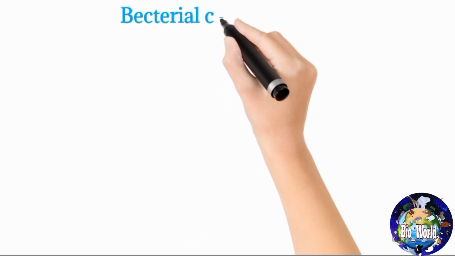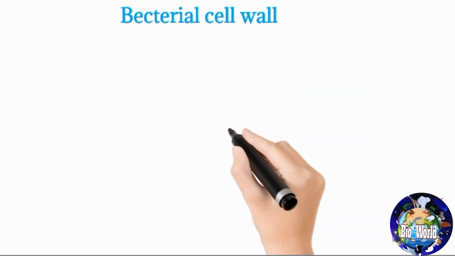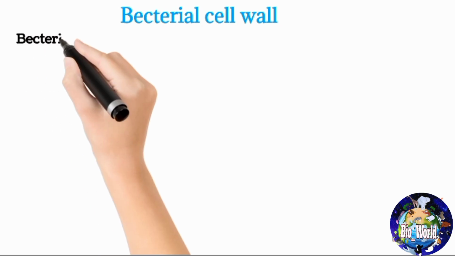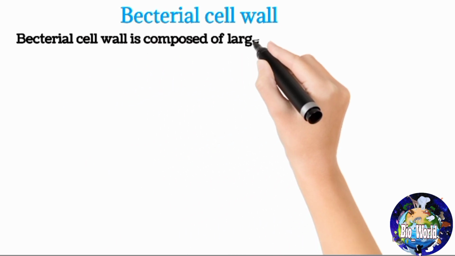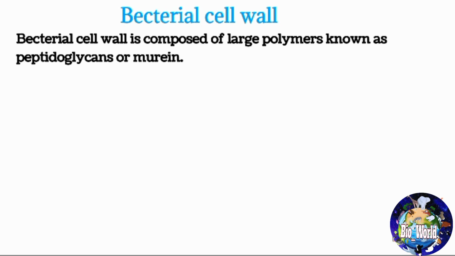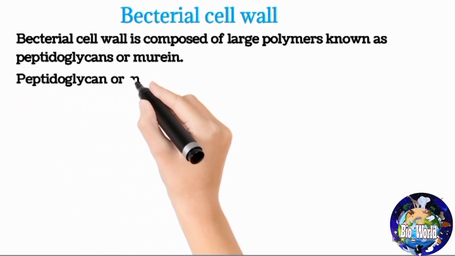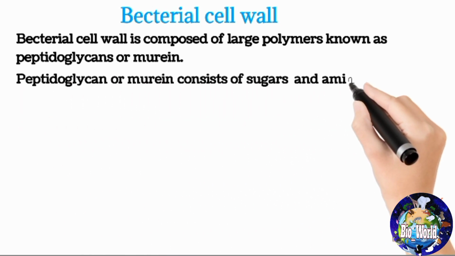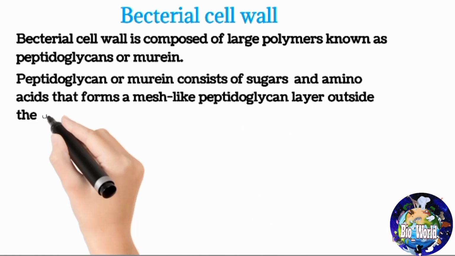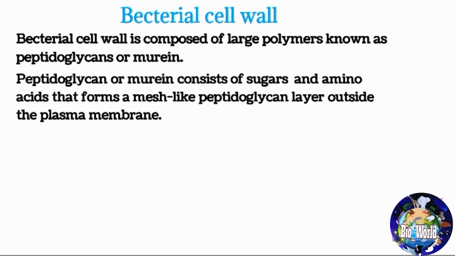Prokaryotic organisms such as bacteria also contain cell walls. However, they are chemically different from the cell wall found in plants and fungi. Bacterial cell wall is composed of large polymers known as peptidoglycans or murein. Peptidoglycan or murein consists of sugars and amino acids that form a mesh-like peptidoglycan layer outside the plasma membrane.